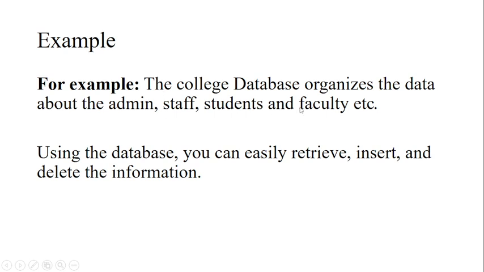But we can observe here that admin, staff, student, and faculty are all interrelated, because faculty or teachers teach the students, and all these things are maintained by the admin. So these are all interrelated with each other in a single database called a college.